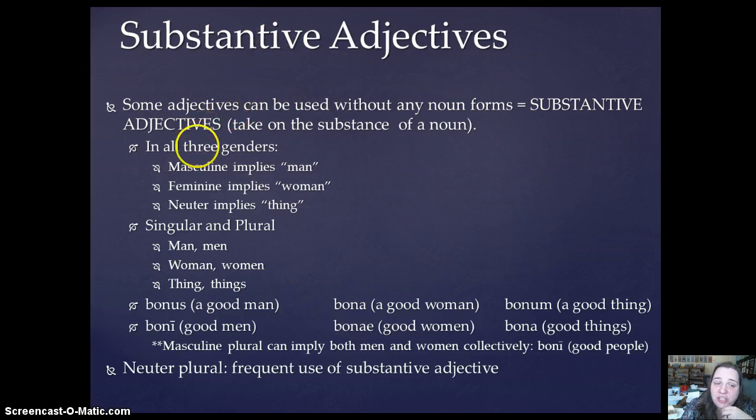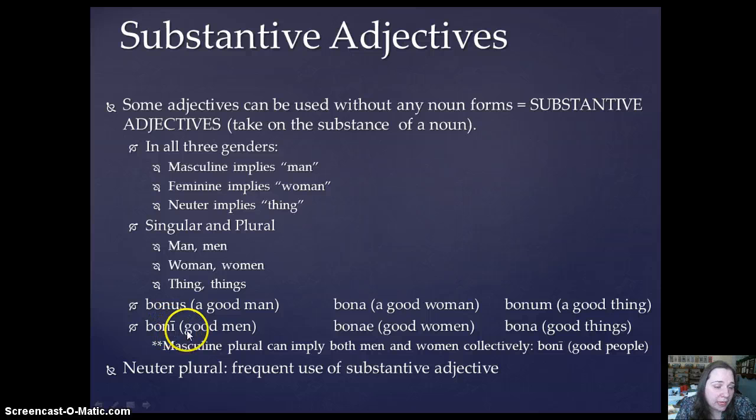And it depends on the gender. If it's a masculine adjective, it implies that the noun that you need to provide is man. Feminine, woman; neuter, thing. And this is both in the singular and the plural, so it could be man or men, woman or women, thing or things. So to give you an example, I have these examples in the nominative, but substantive adjectives can be in any case, okay? Bonus, if there's no other nominative masculine singular noun for this adjective to be describing, you would translate a good man; bona, a good woman; or bonum, a good thing.